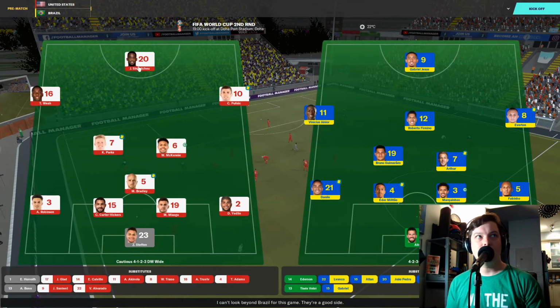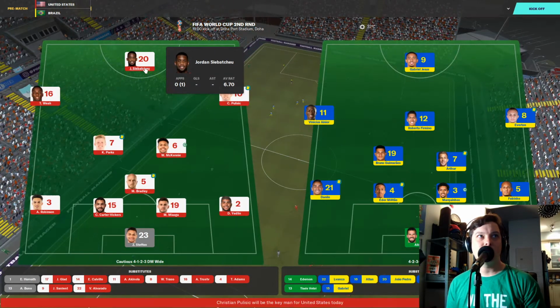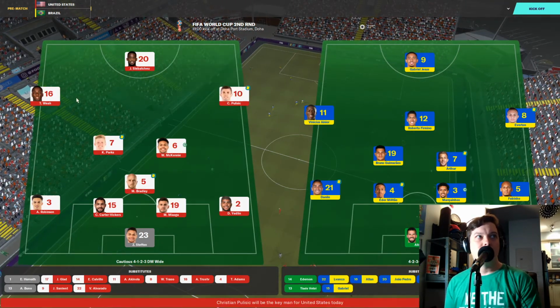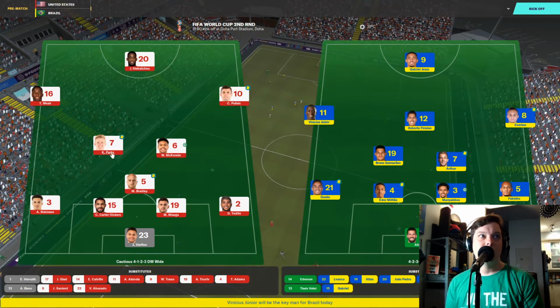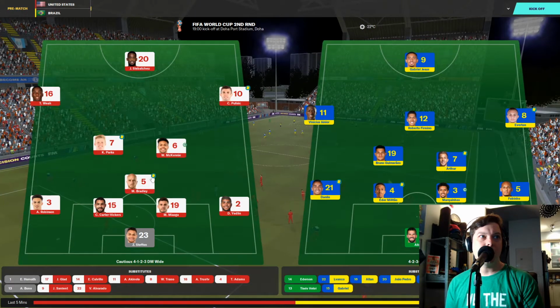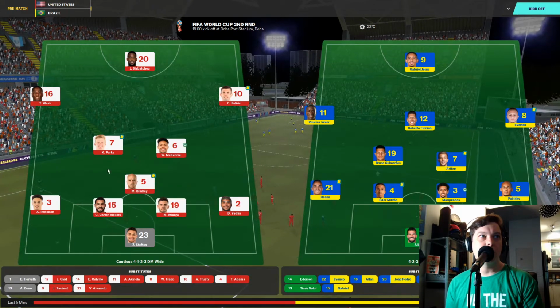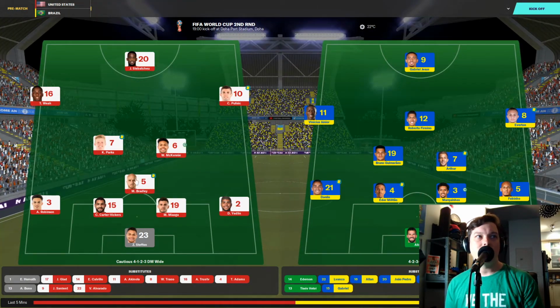All right, here are your starting lineups for the United States. Jordan Siebatcheu up top with Timothy Weah on the left and Christian Pulisic on the right. A couple of players are one match away from a ban here. Pulisic, Parks, and Bradley are all on yellow cards.